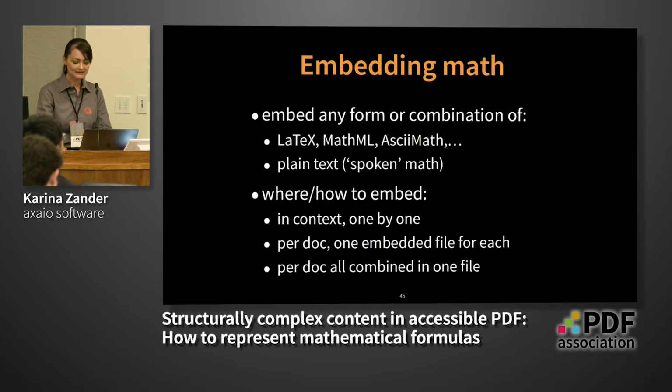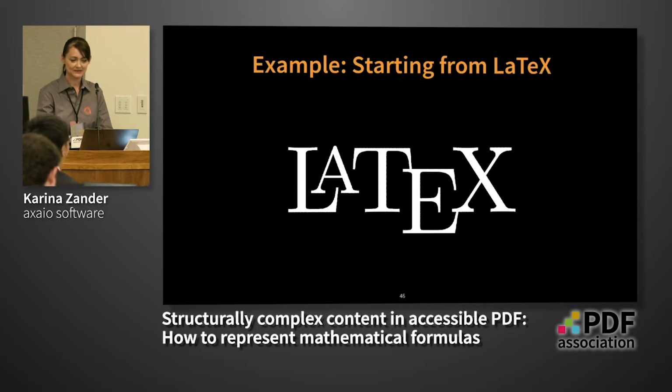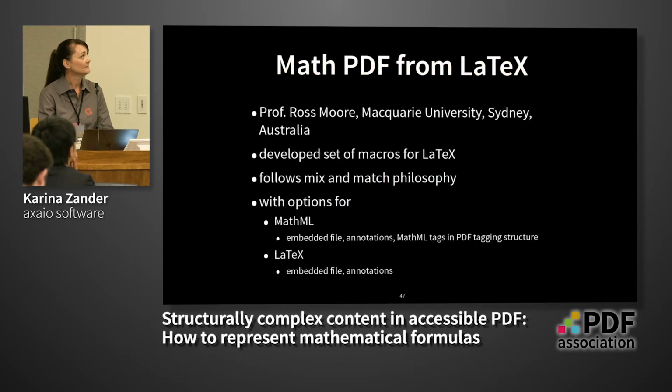But to better imagine how this would work in practice, I have here some examples for you. This one is starting from LaTeX. There is one project of Professor Ross Moore from Macquarie University in Sydney. He developed a set of extensions for LaTeX, and Professor Moore is also following the mix and match philosophy here. So he uses options for MathML and LaTeX. He uses embedding files, annotations. He even uses MathML tags in the PDF tagging structure.